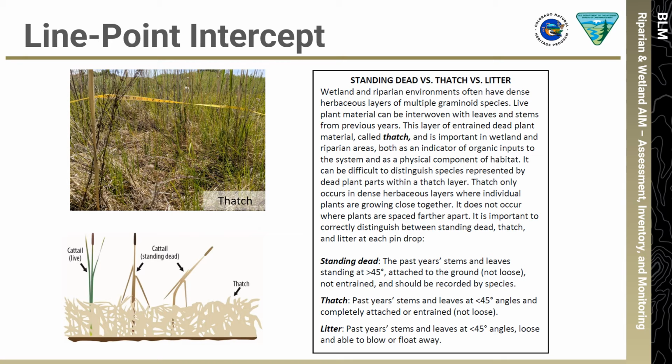It's important to note that there are 4 subcategories within litter: herbaceous litter, deciduous leaf litter, woody litter, and non-vegetative litter such as plastic or metal. You can reference Table 11 for more detailed descriptions of the types of litter. Herbaceous litter also includes cow manure and animal dung.